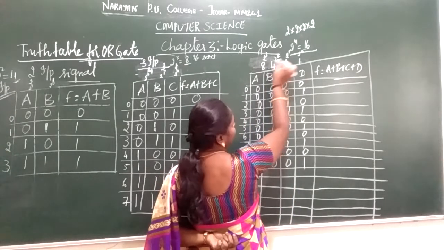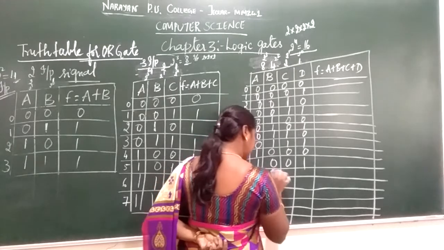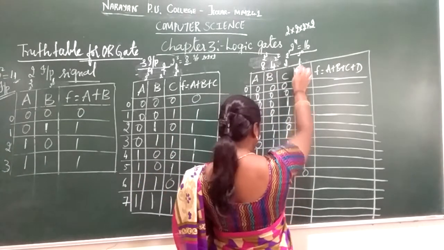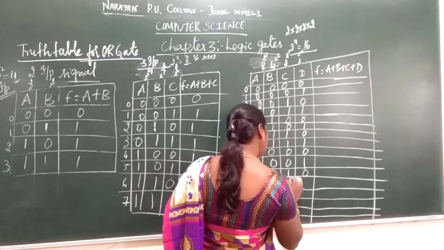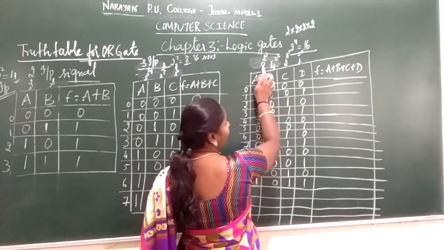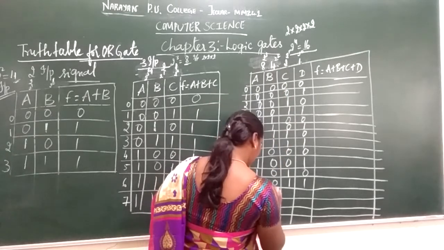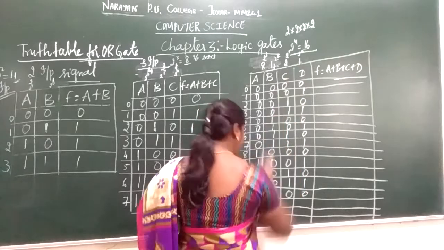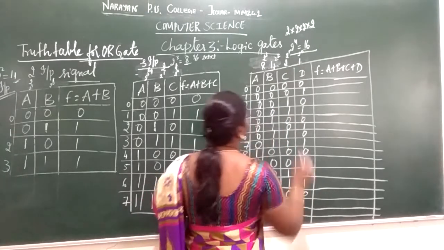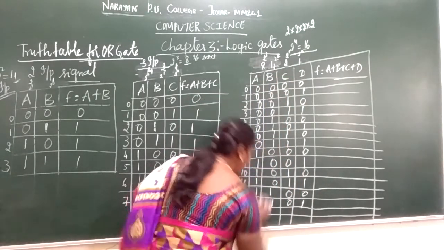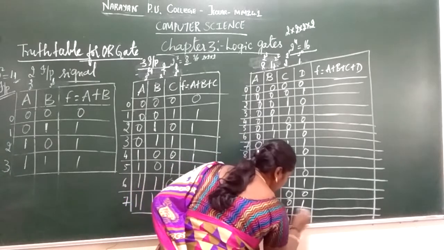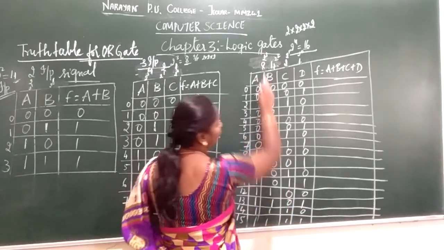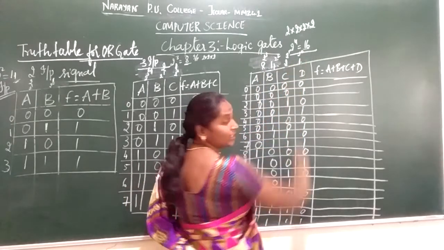10, that is 8 plus 2, we are going to consider 10. 11, 8 plus 2 plus 1, that is 11. 12, 8 plus 4, that is 12, the remaining place is 0. 13, 8 plus 4 plus 1. 14, 8 plus 4 plus 2, that is 1, 1, 1, 0. 15, when you add everything, you are going to get 15. 1, 1, 1, 1. 8 plus 4 is 12, 12 plus 2 is 14, 14 plus 1 is 15.